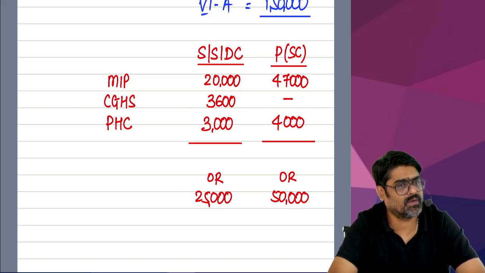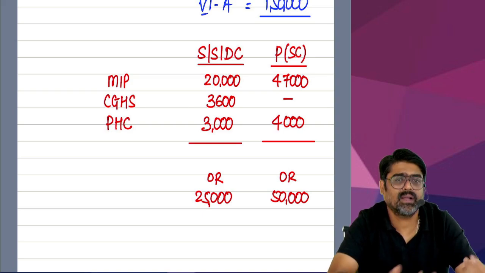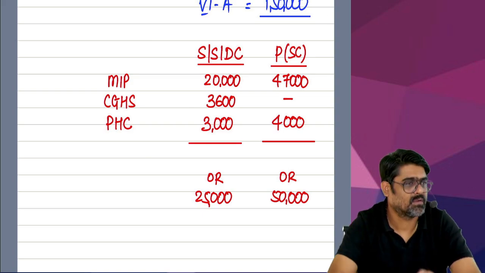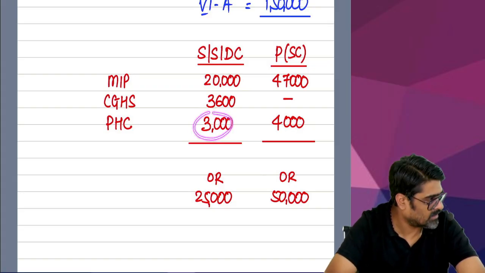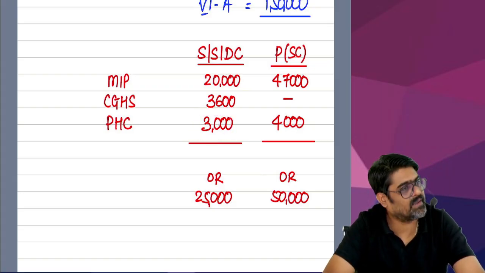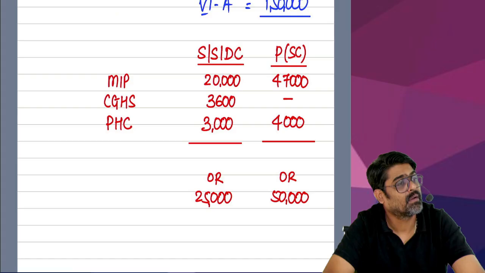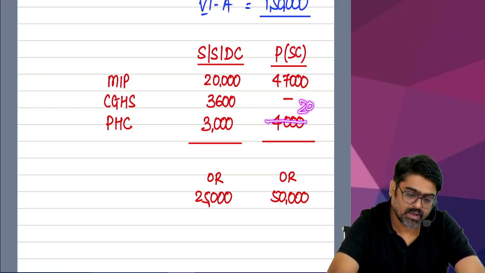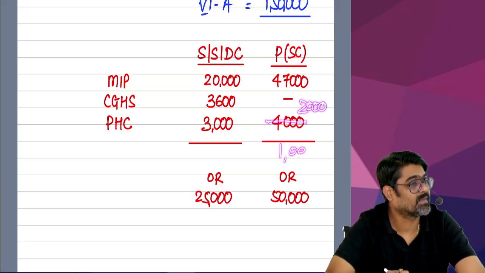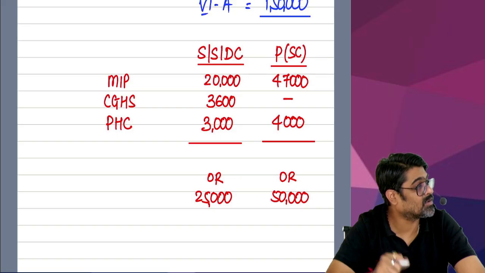Extra 1,600 will go, unnecessarily disallowed. So if you qualify this fully, 1,600 will be wasted. Getting my point? Then in that case you cannot qualify this fully. You will qualify only 2,000. But in that case 1,000 will stay here. 1,000 limit will not be exhausted.